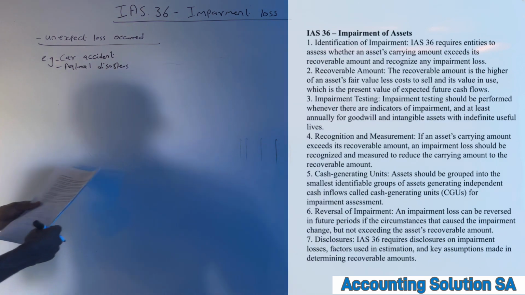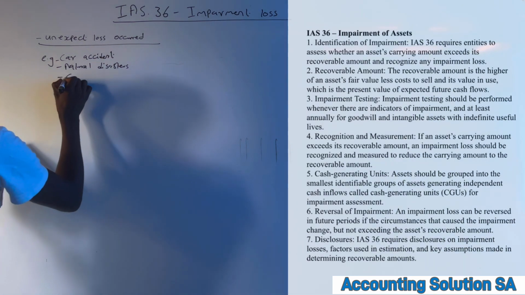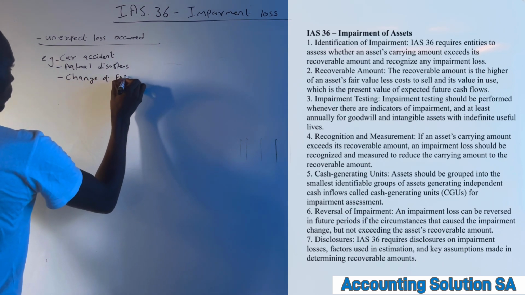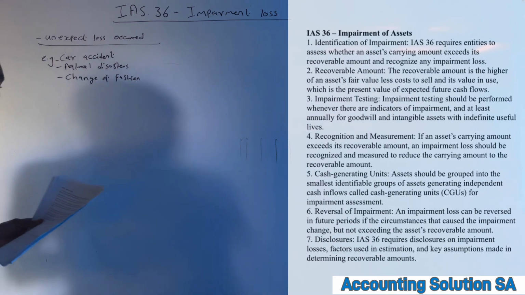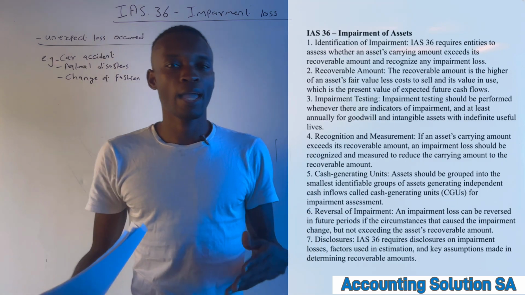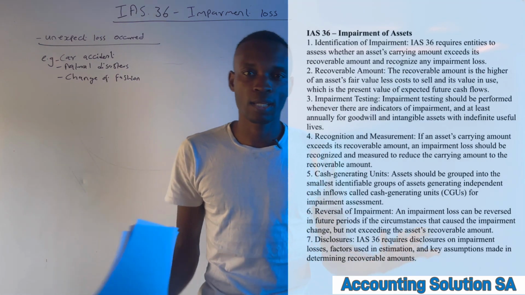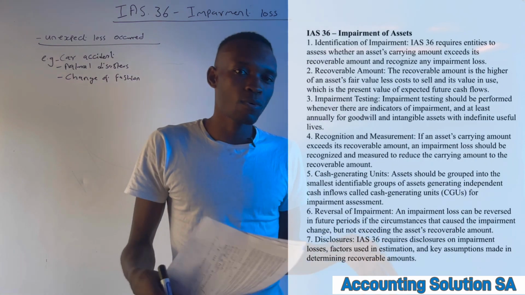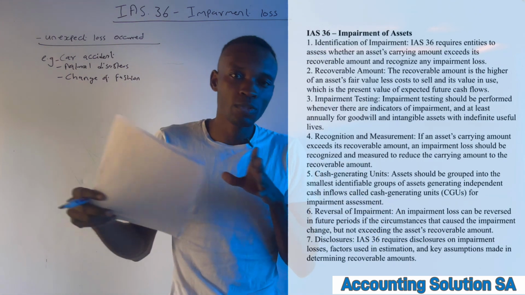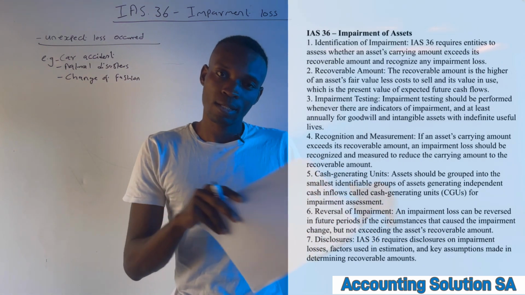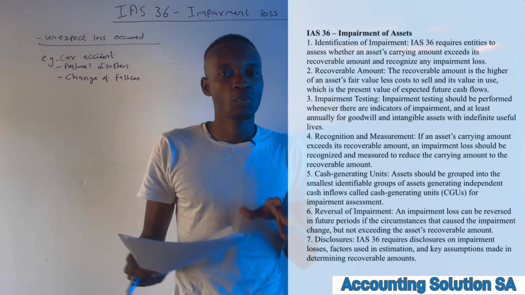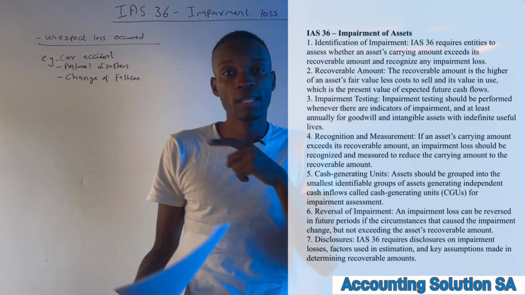Okay. Another one, we have a change of fashion. Change of fashion, guys, can cause impairment. For example, I'm just doing an example of MX. Before MX, there were some Nike sneakers that they were selling, but after they introduced MX, a new fashion, the price of the old Nike is going down now because of the new fashion that has been introduced.